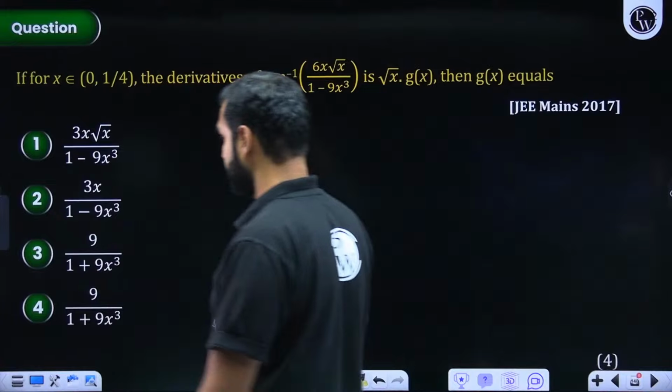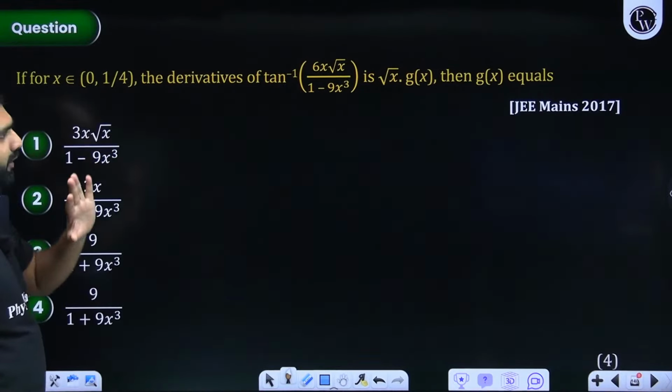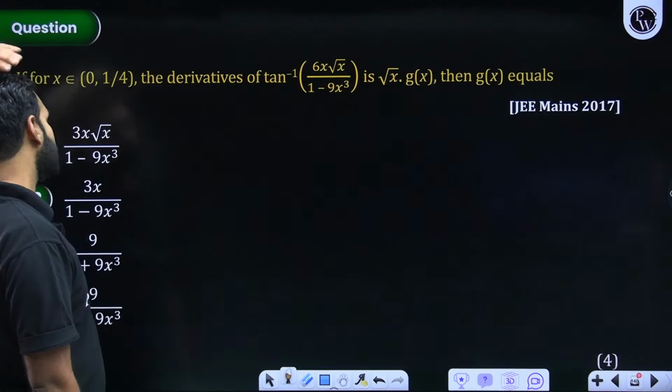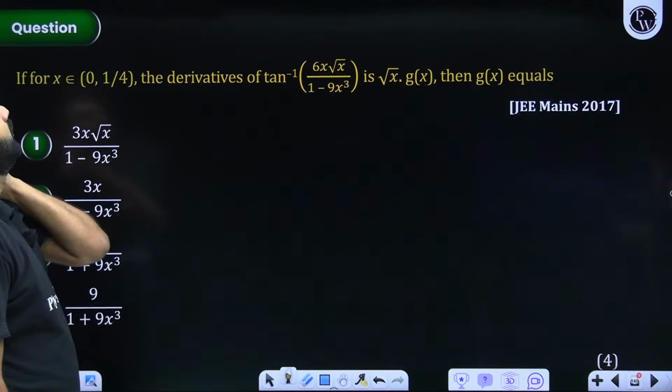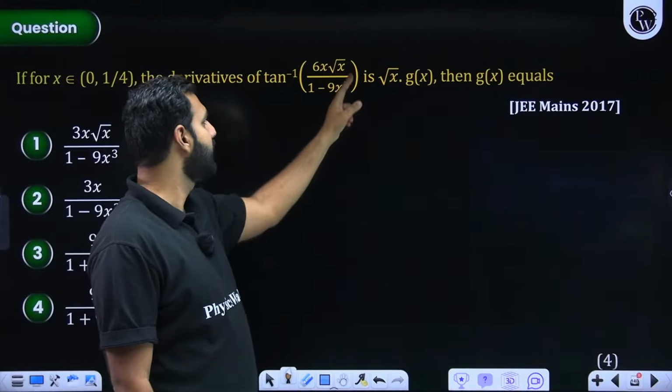What does it say? For x is equal to 0 to 1 by 4. I think there is some correction here. It is not 0 to 1 by 4. Let me see this correction later. But right now, we need to find the derivative of this.